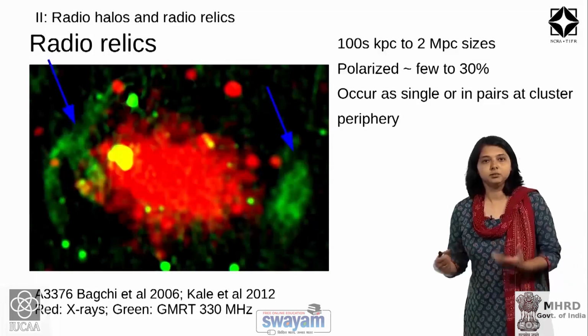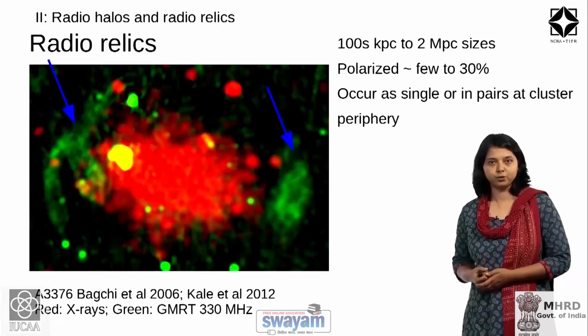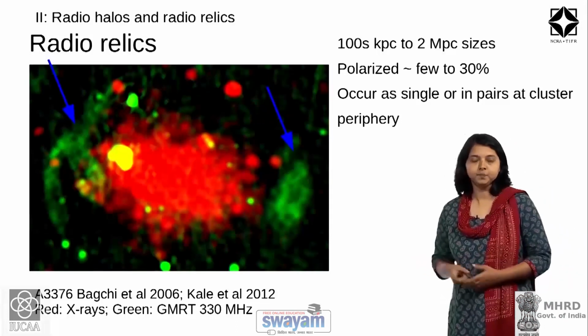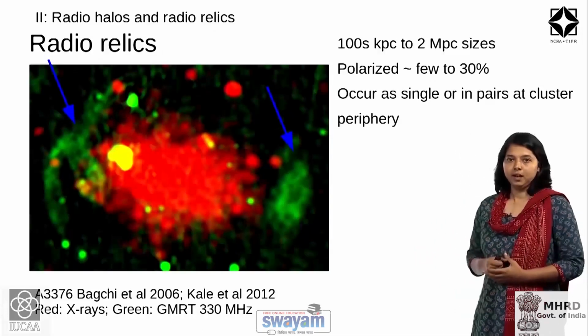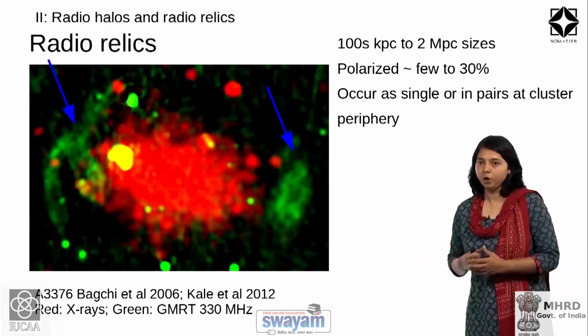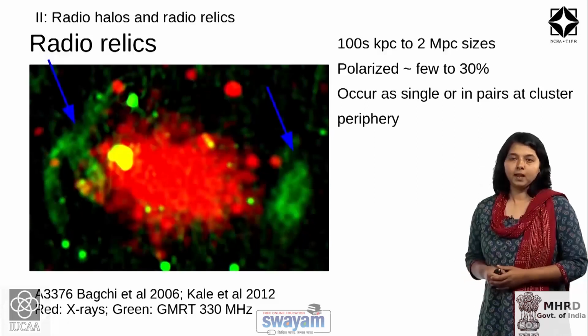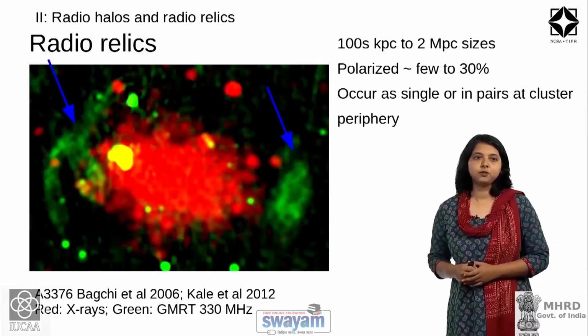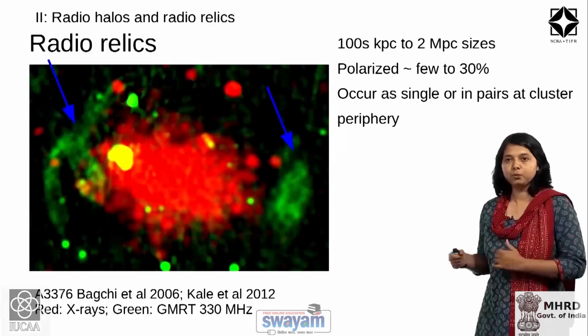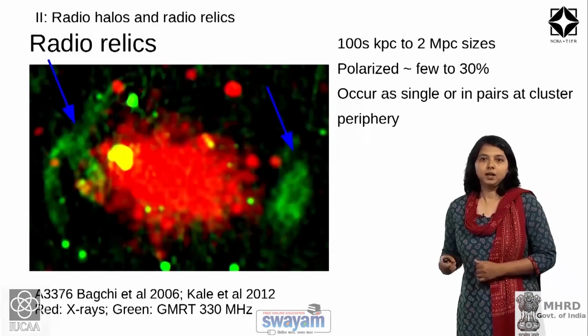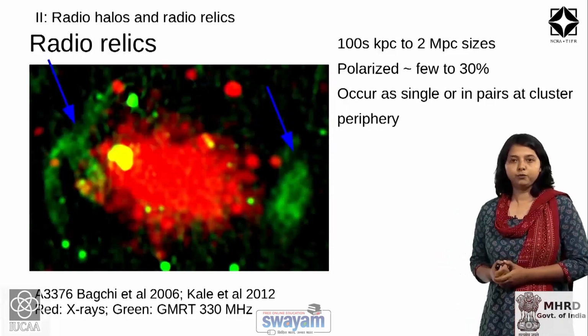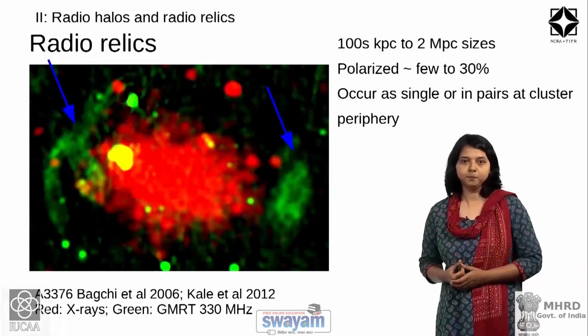We come to the other cluster scale diffuse radio source called radio relic. Radio relics are arc-like or elongated radio sources that have sizes in the range of hundreds of kiloparsec to 2 megaparsec. They are polarized to a few to 30% level.